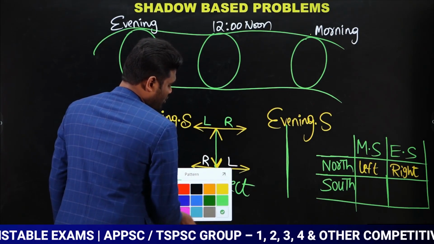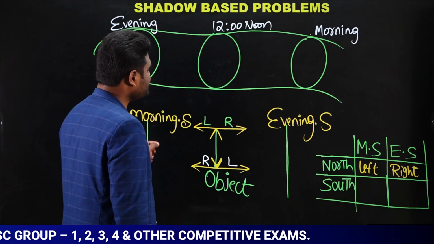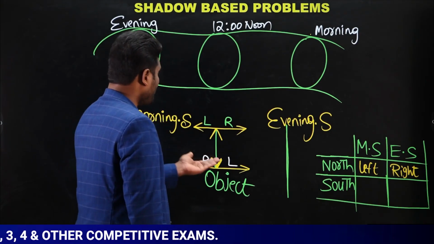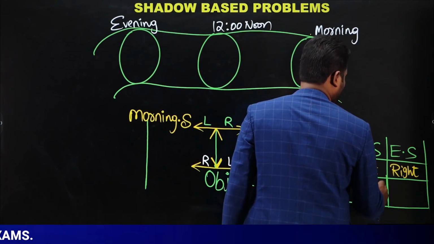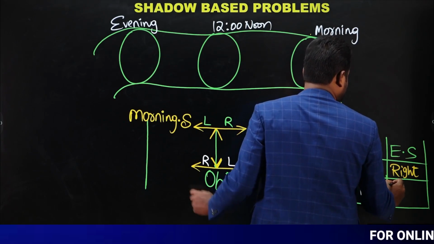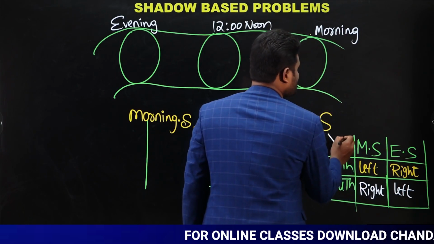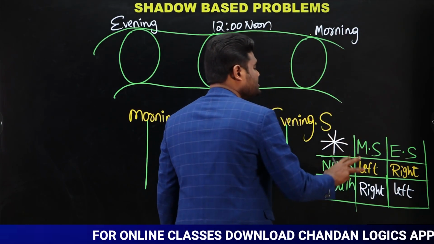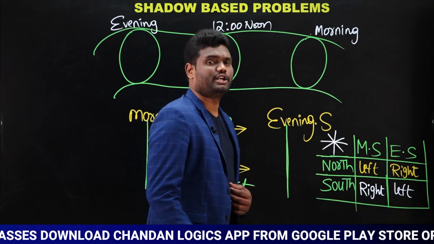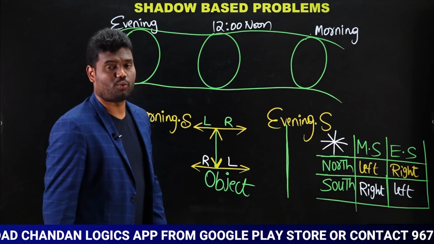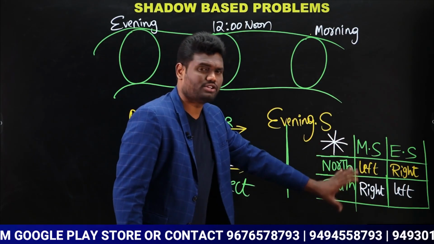Now observe here carefully. When the person is traveling towards south direction, then morning shadow will be on the right or left? Morning shadow will be on the right hand side, yes or no? Morning shadow will be on the right hand side. Next, evening shadow will be on the left hand side, yes. So this is very important point. Once if you know this point, automatically we can solve all the questions related to shadows very easily in examination, very easily. How to solve and how to remember this, I will say you, observe carefully.